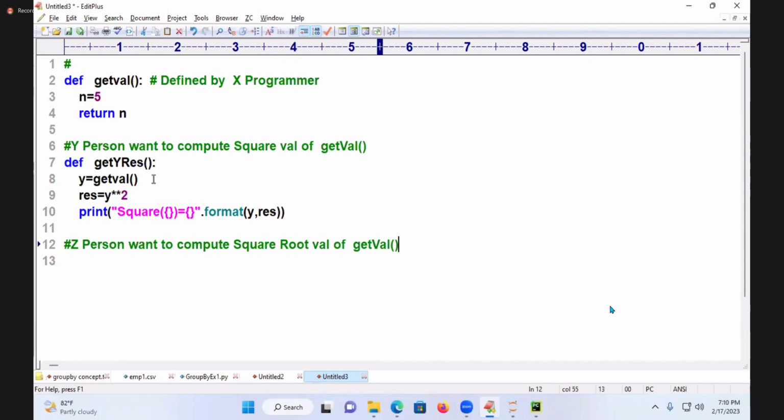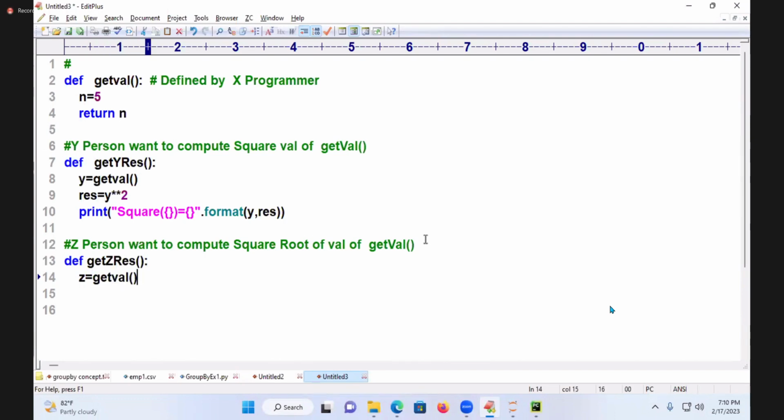Similarly, the Z person wants to get what? Square root of the value of get value. How do you do that now? def get Z res. How do you get it now? Z is equal to some variable name is equal to, what is the function name?